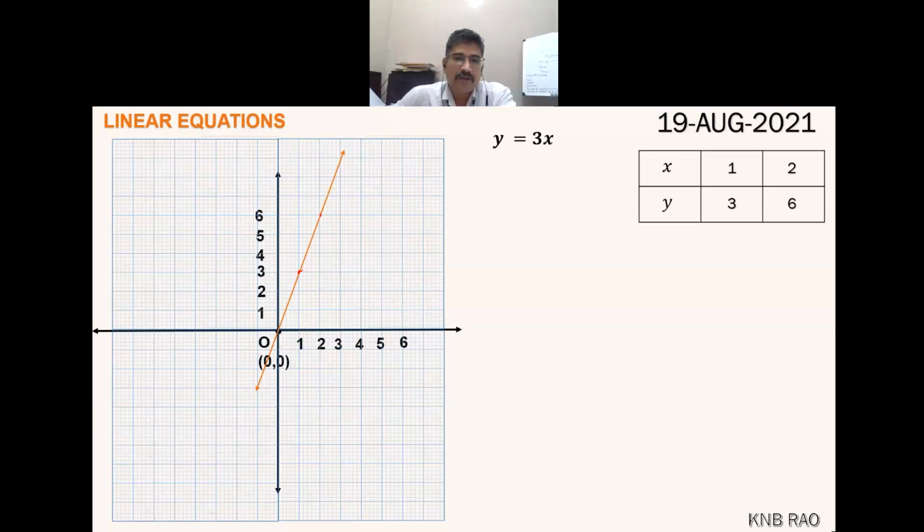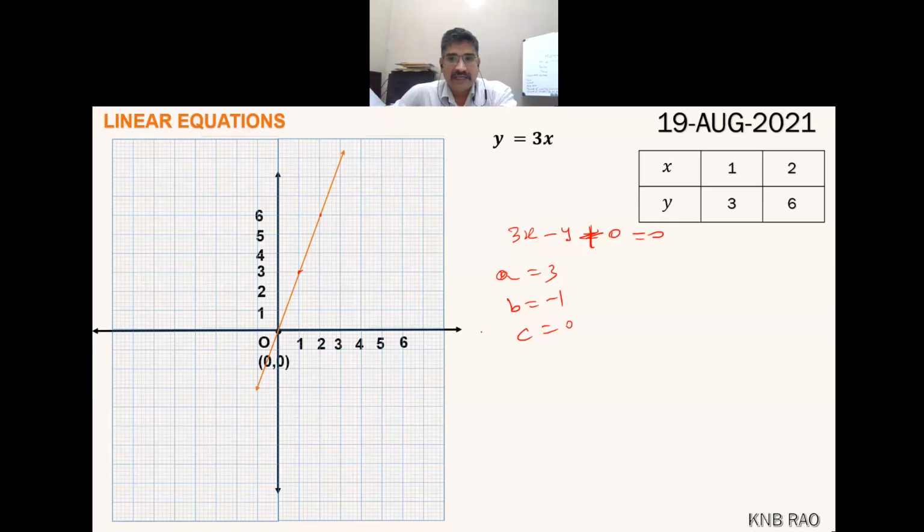And remember, any graph of y equals kx will definitely pass through the origin. Why? Because there is no constant term here. If you write it in standard form, it looks like this: a is 3, b is -1, c is 0. When there is no constant, that line will definitely pass through the origin. Is it clear? These are all important points.